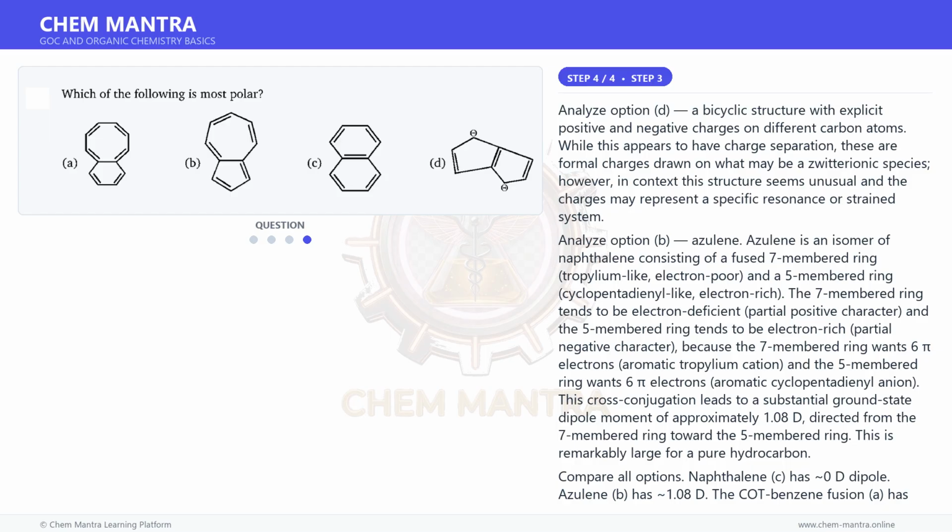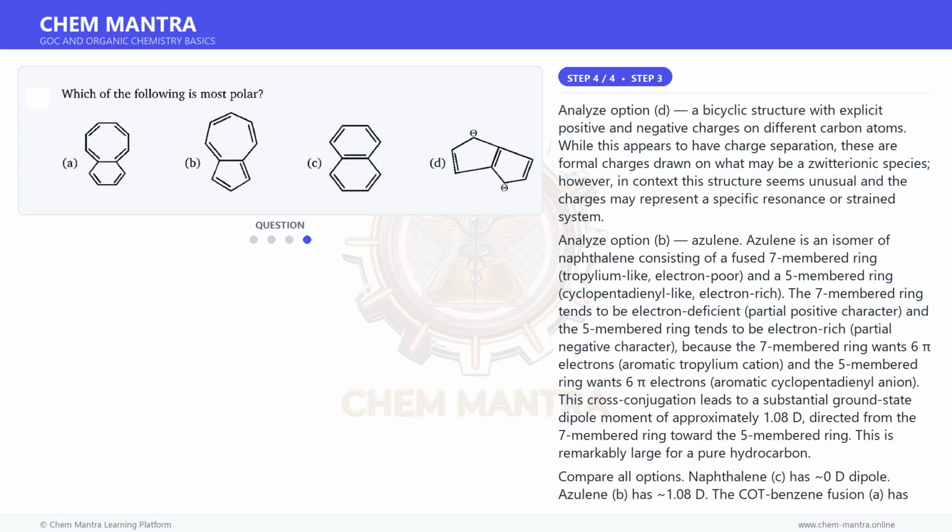A bicyclic structure with explicit positive and negative charges on different carbon atoms. While this appears to have charge separation, these are formal charges drawn on what may be a zwitterionic species. However, in context this structure seems unusual and the charges may represent a specific resonance or strained system.